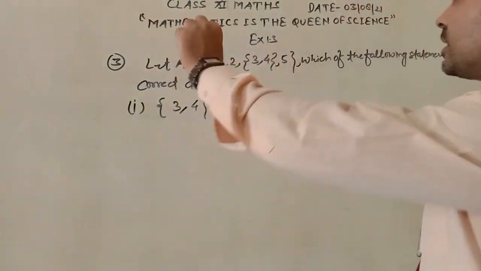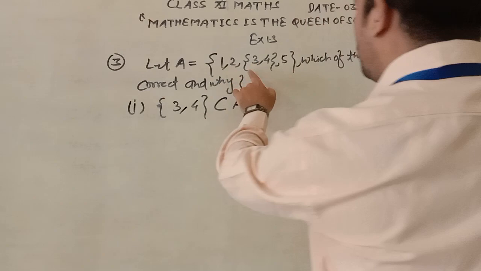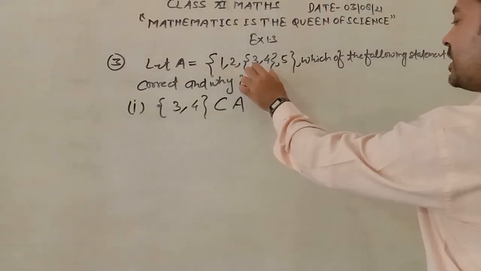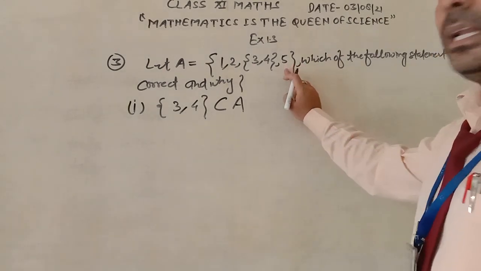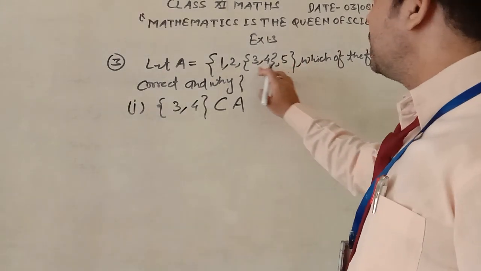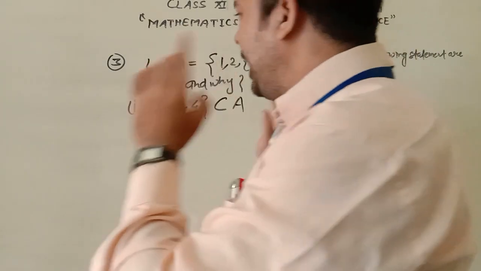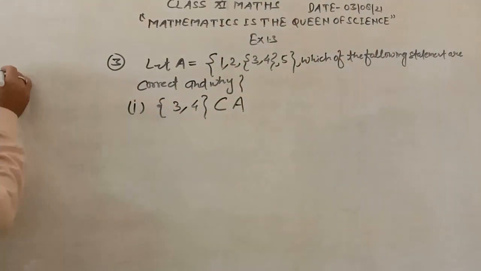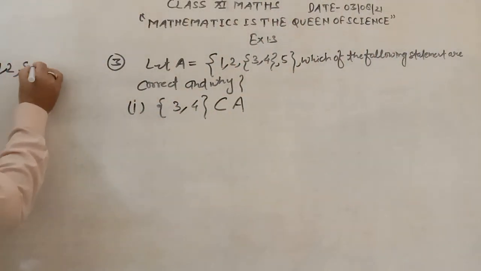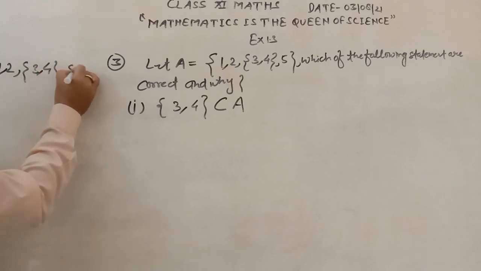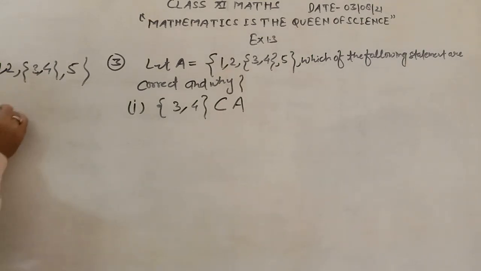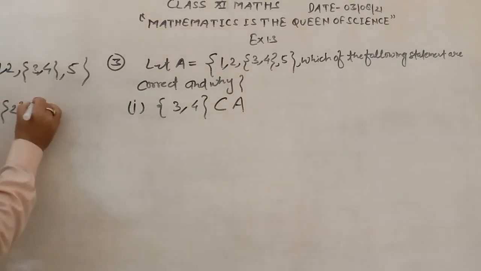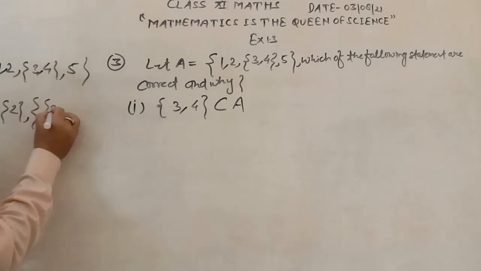If you are making a subset of the set with elements 1, 2, then {3, 4} as another element, and 5, together. If you are making a subset of this, then the subset elements would be written as 1, 2, and {3, 4}.